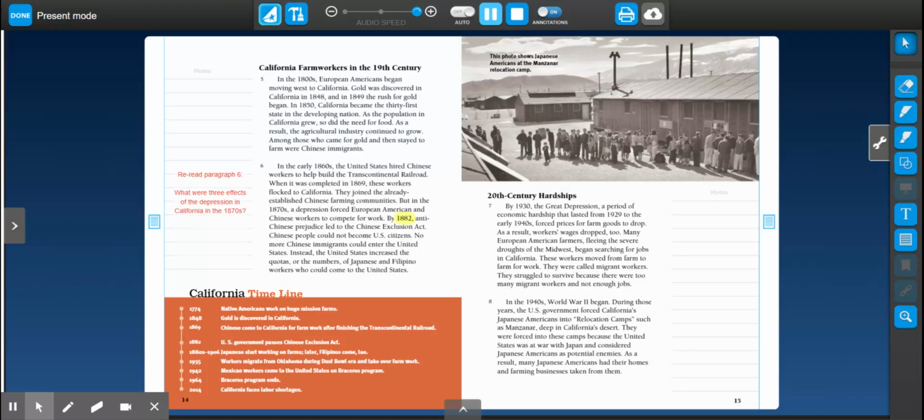By 1882, anti-Chinese prejudice led to the Chinese Exclusion Act. Chinese people could not become U.S. citizens. No more Chinese immigrants could enter the United States. Instead, the United States increased the quotas, or the numbers, of Japanese and Filipino workers who could come to the United States.